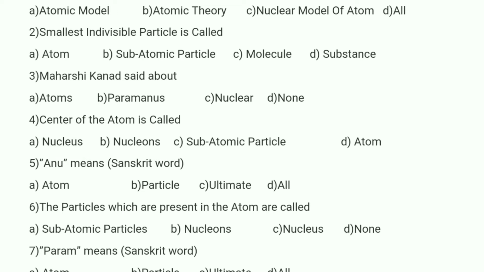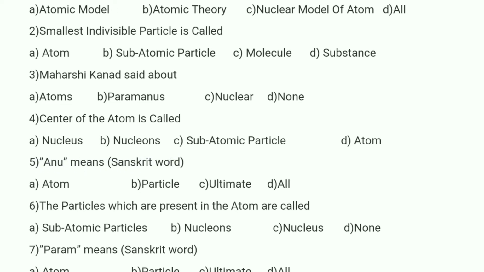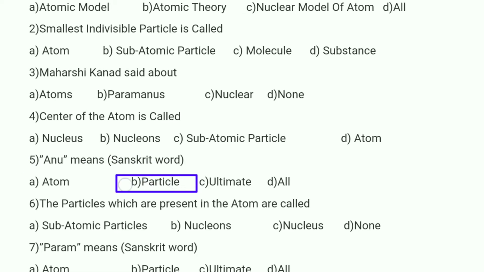And if you observe the fifth one, anu is a Sanskrit word. In the Sanskrit word paramanu, param means ultimate and final, and anu means particle. So anu means particle in Sanskrit. So option B is correct.